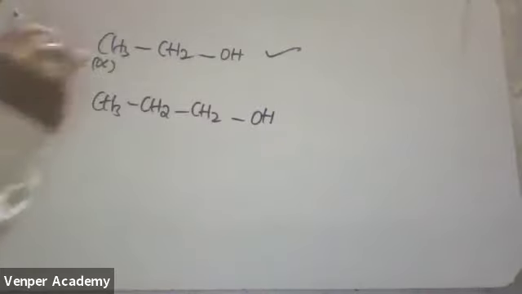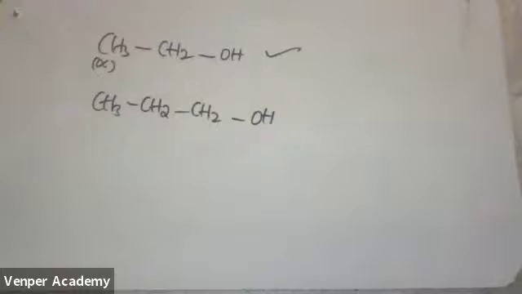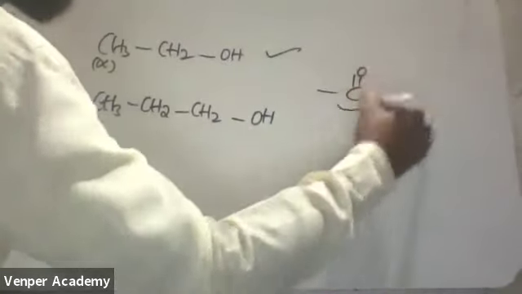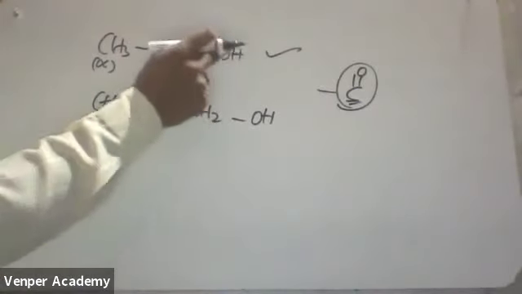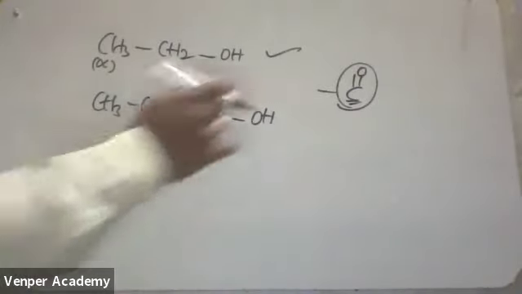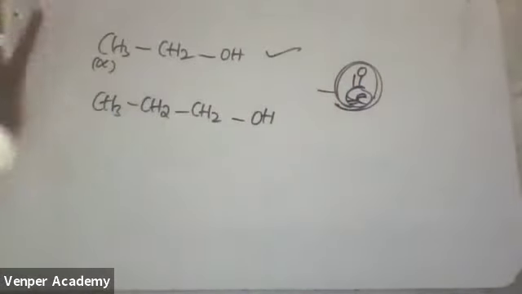Simple thing, see, this is the functional group carbon. No, it is not like that. See, in the previous case, this is COOH, meaning already one carbon is present in the functional group. For OH, there is no carbon present in the functional group. Got the clarity? In the aldehyde, the functional group already contains one carbon, but when you come to this one, there is no carbon in the functional group.